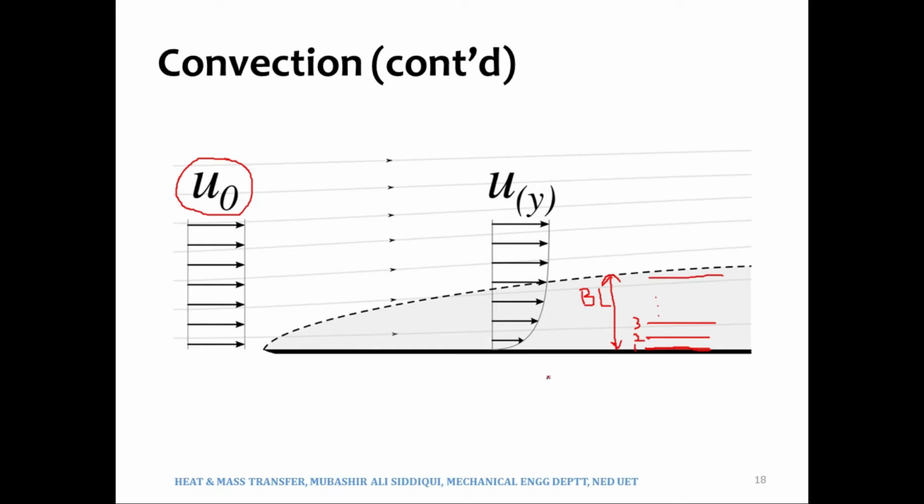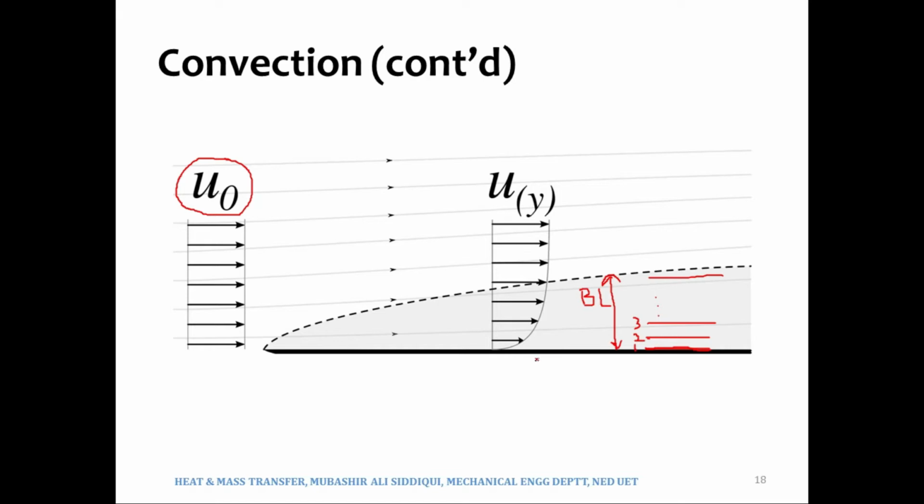Now this boundary layer is called velocity boundary layer. Why do we call it velocity boundary layer? Because this is the region where we are considering the changes in the velocity of the fluid, or velocities of the different layers of fluid.